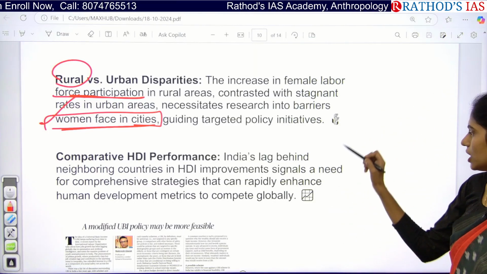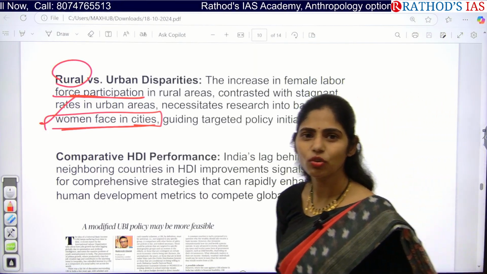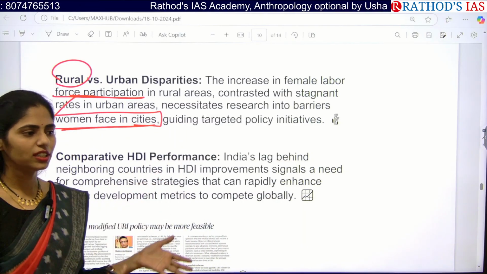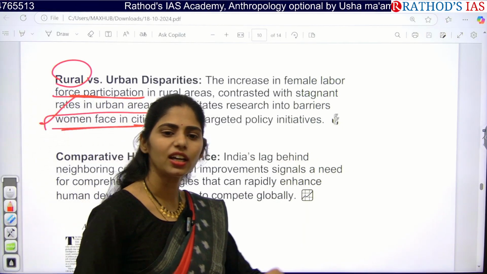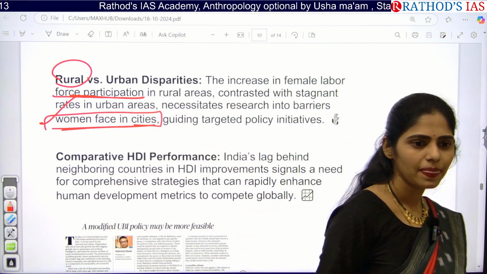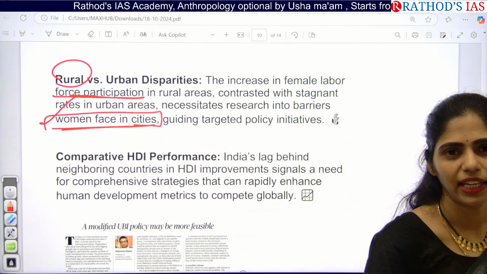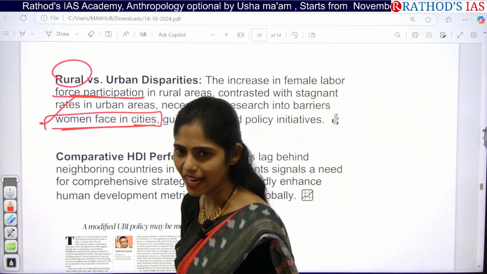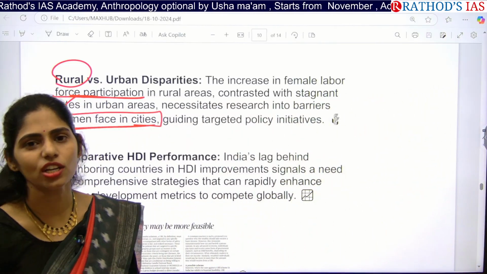And if you know the difference between India and China regarding women's safety, the cases against women are high in India compared to China. Why? In China, they focus on extreme safety of women. There is zero tolerance towards sexual harassment, even at night at 2 or 3.